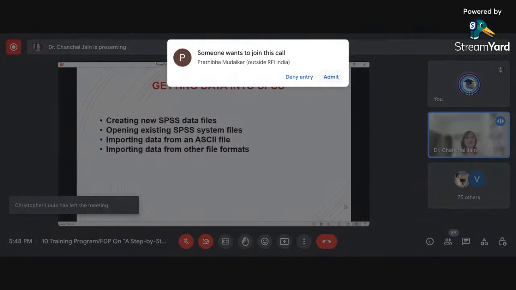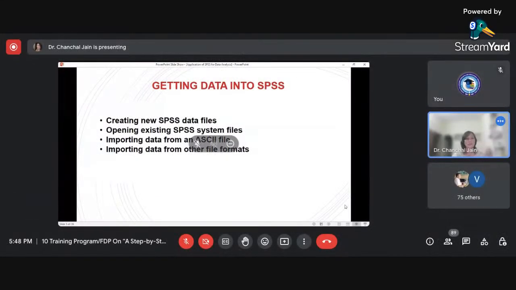Talking about how we can bring data into SPSS, there are 4 ways. The very first way is to create a new SPSS data file. After completing this conceptual aspect, I'll take you through the SPSS window also, and there I'll explain these things. So the first is creating new SPSS data files. Using SPSS, we can go to the file menu, open a fresh file, and enter data on our own. That is known as manual entry of the data in the SPSS file.